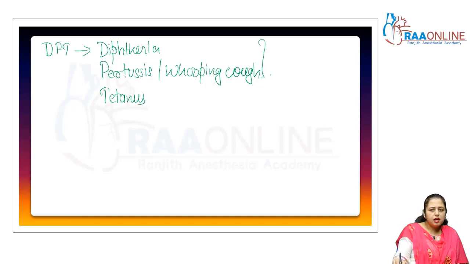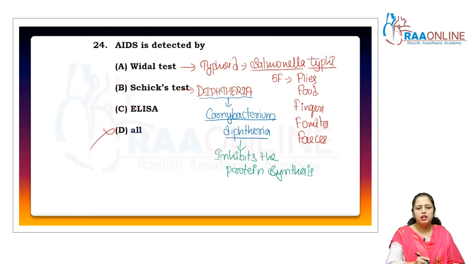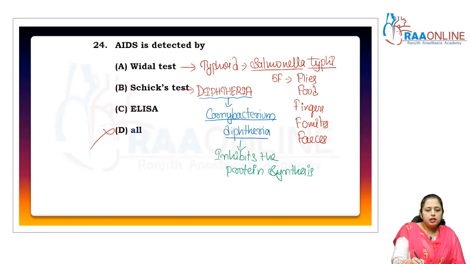So this is the vaccine used in case of diphtheria and these. And one more thing, the main sign is the formation of a leather-like pseudo membrane, so it blocks the respiratory passage of air in case of diphtheria. Now ELISA is related with AIDS, so the answer is C.